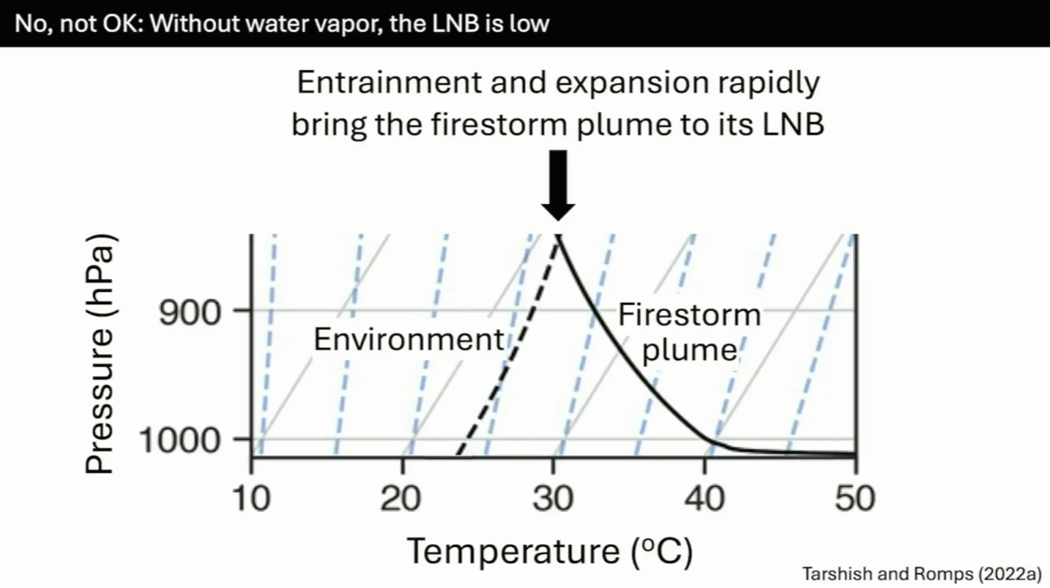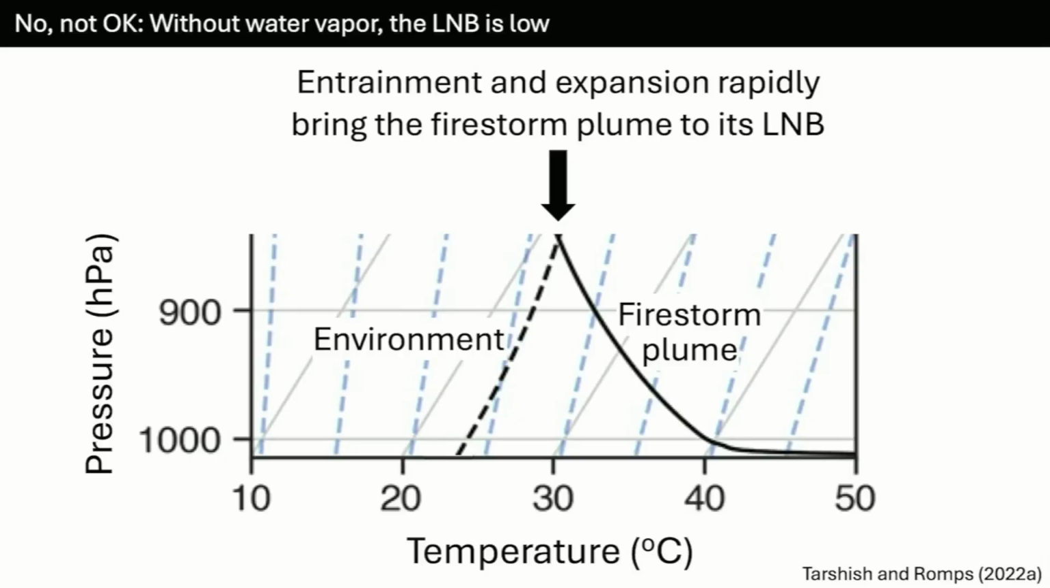But actually, it's not okay to ignore water vapor, and the reason is that that large temperature anomaly is quickly depleted through entrainment and also through the action of adiabatic expansion. This figure is the result of a direct numerical simulation performed by Nathaniel Tarshish, where the solid black curve shows the temperature of that firestorm plume quickly decreasing as you get up off the surface, and then further decreasing through entrainment and expansion until it hits the dashed black curve, which is the environmental temperature profile in this case.